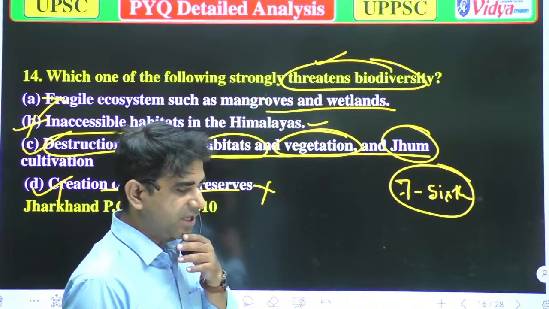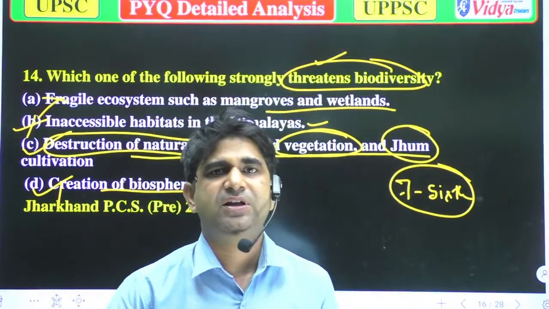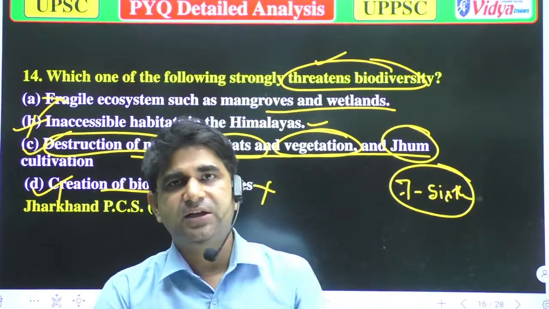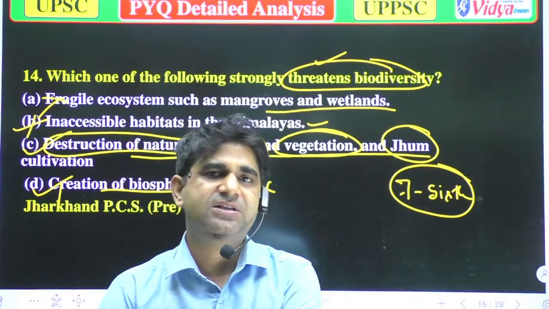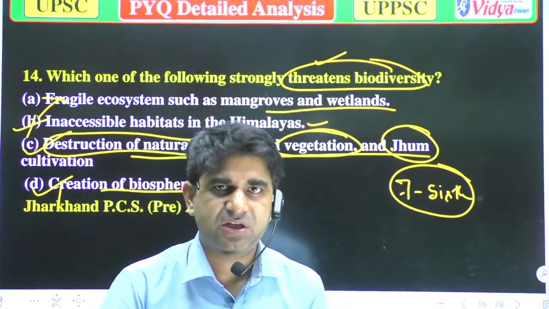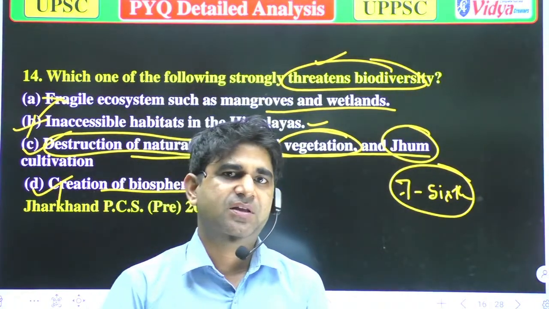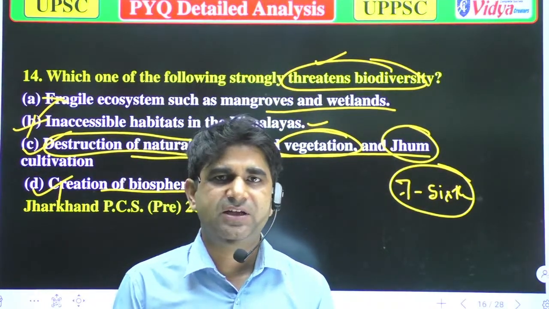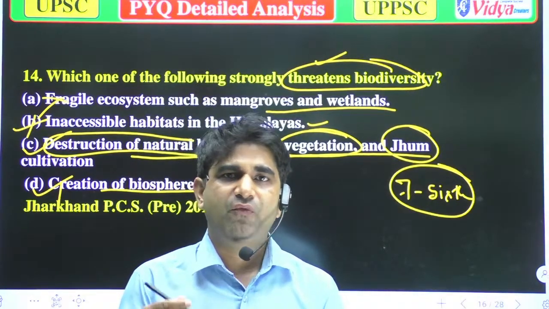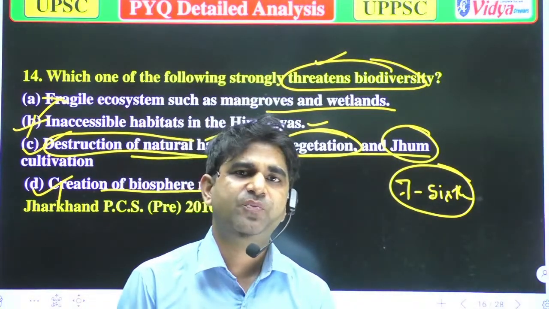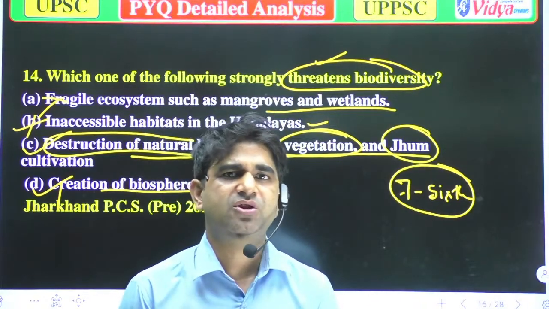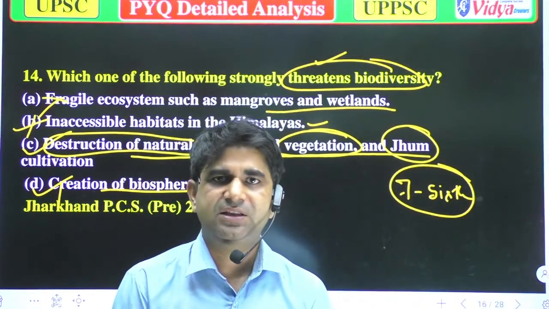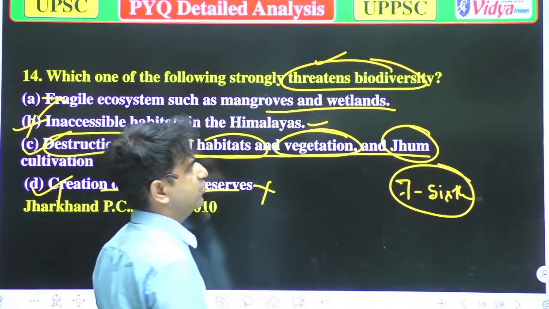What happens in zoom cultivation? In zoom cultivation, the farmers, mainly people there, set fire to that area. Firstly, they destroy the whole jungle, or you can say the whole vegetation. Then they set fire to that area, and after that they start cultivating various plants, or you can say crops, over there. And when the nutritive value of those plants decreases after 1, 2 or 3 years, they change that place for agriculture again and move to the next area. That type of cultivation is known as zoom cultivation.